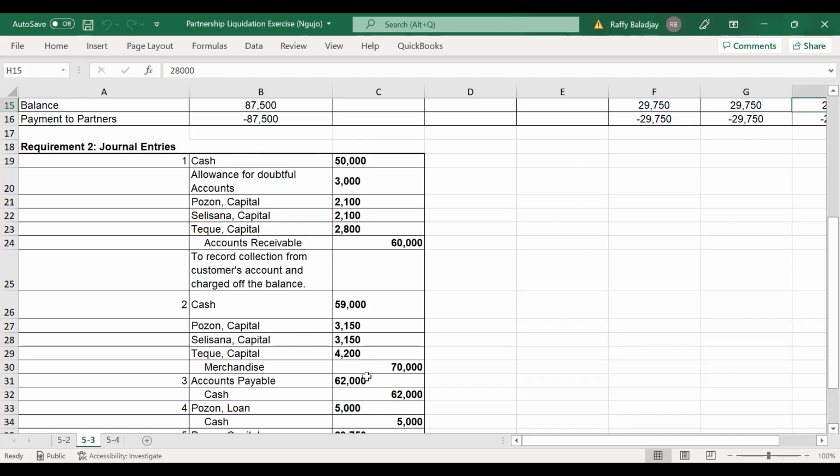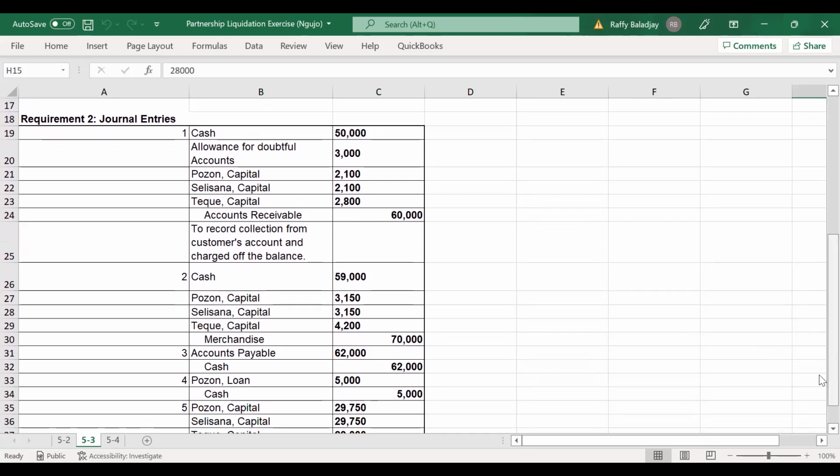And the second one is the realization of your merchandise. Again, this is a loss. Sorry, the cash realized should be 59,500. Debit to cash 59,500, and then debit Puzon capital 3,150, Celesana capital 3,150, Teki capital 4,200. Let me just change this one. It should be 59,500.